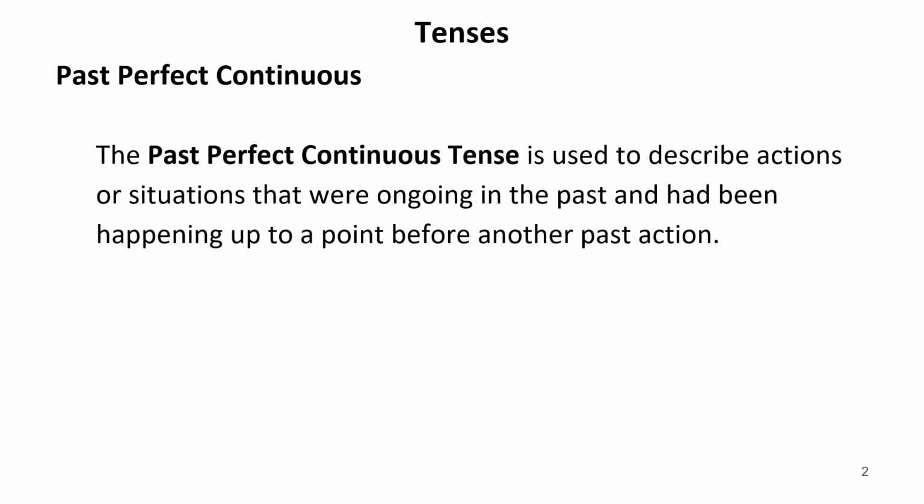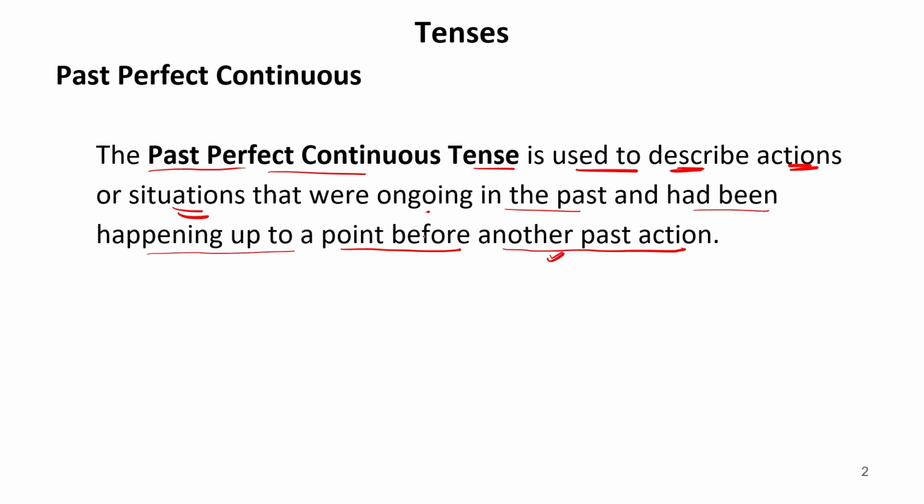Now, first of all, we'll know the meaning of past perfect continuous tense. The past perfect continuous tense is used to describe actions or situations that were ongoing in the past and had been happening up to a point before another past action. Now, this part is very, very important.